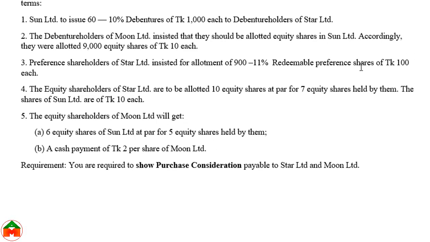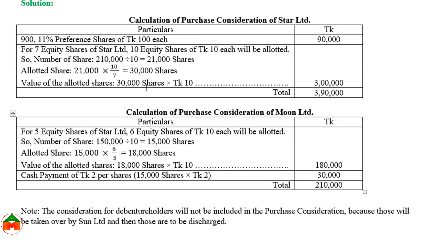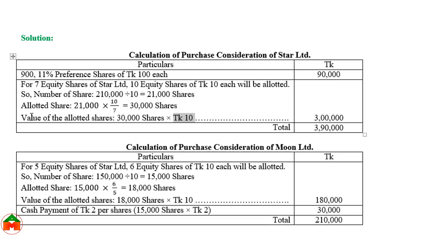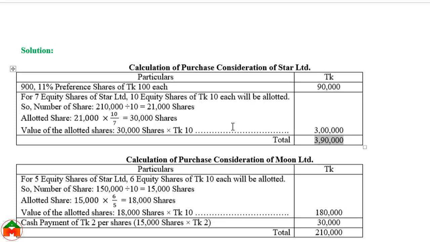And what would be the price? From the question we can see the price of each share will be taka 10. So 30,000 shares, 10 taka price per share. The value of the allotted shares would be 3 lakh. For the shareholders of Star Limited, the amount of purchase consideration would be 90,000 plus 3 lakh, 3,90,000.